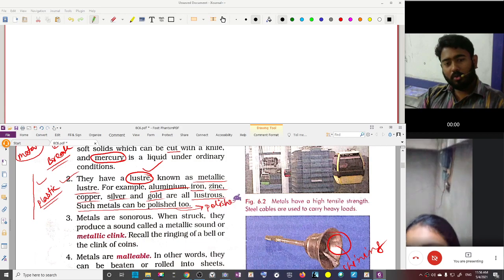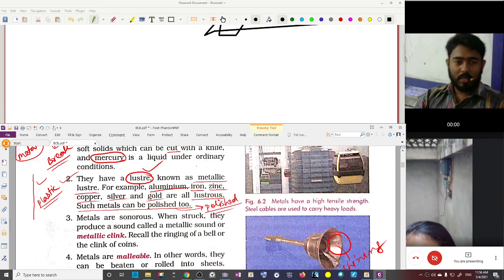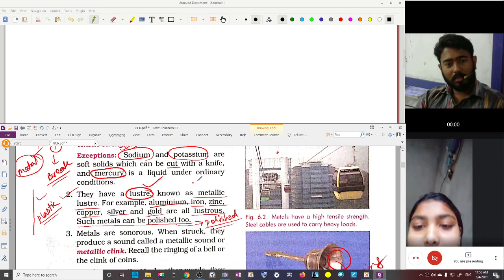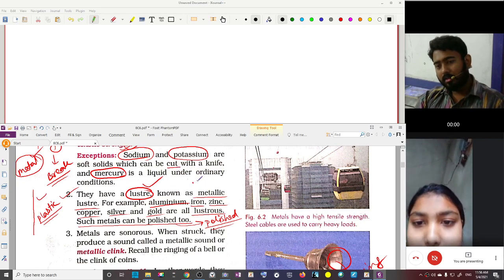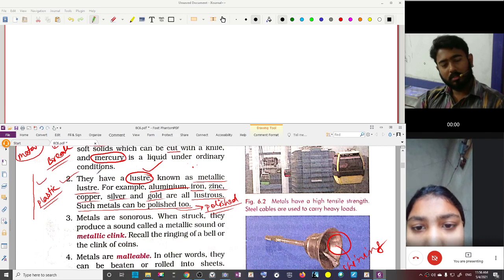So we don't have any example of a metal which is not lustrous. We have examples of metals which are not hard, which are soft, like sodium and potassium. We have exceptions there, but we don't have an exception here. All metals are lustrous.